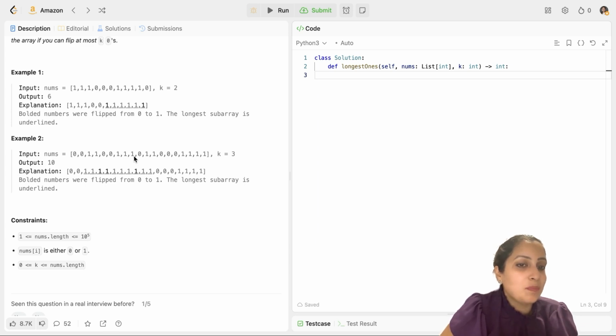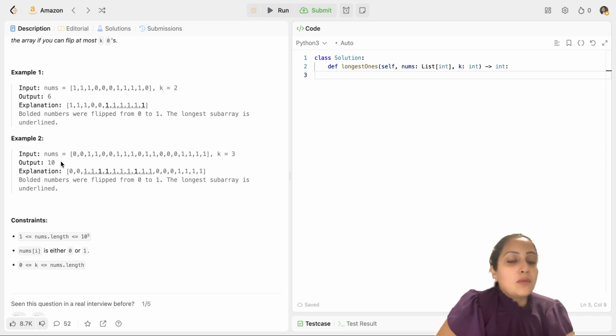Let me save it somewhere. But can I do even better? Maybe I need not flip the first 2 zeros and I can flip the next 3 zeros. So I flip this one, and this one. In that case, my output would be 1, 2, 3, 4, 5, 6, 7, 8, 9, 10. So again, it is more than the prior max consecutive ones. So I will save this as an output. Now, is there any better outcome I can achieve? You can check all the permutations and combinations. You will find that this is the best output you can get by flipping 3 zeros. So that's how my output is 10 here.